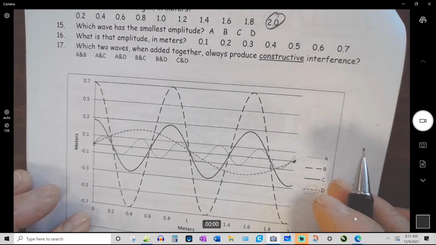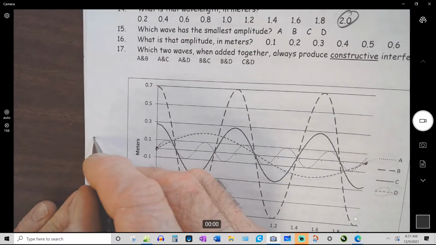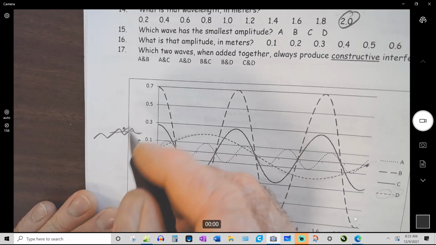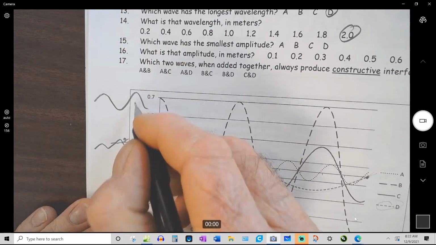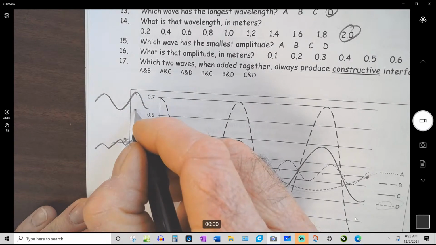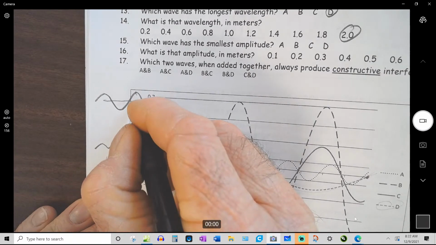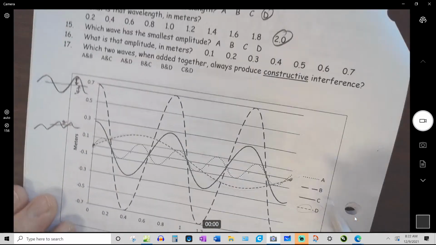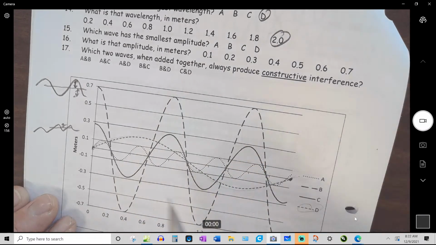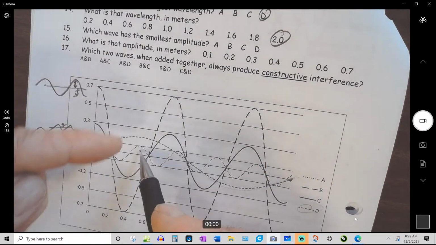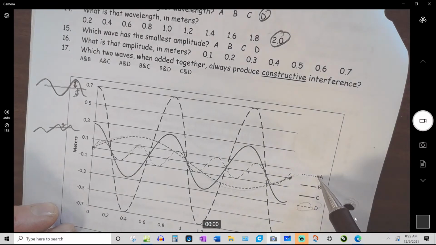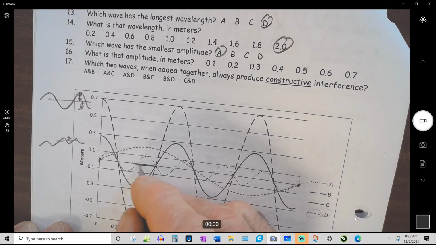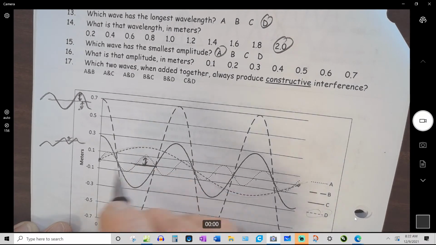Which one has the smallest amplitude? When a wave is going like this, amplitude is this distance. Let me draw it bigger. It's not the distance from a crest down to the trough, it's half that. It's the distance from there to there, or the distance from here to here. So I'm looking for the smallest amplitude. That would be the shortest wave from top to bottom, which is this one. So that's A. And what is that in meters? I just need to go to equilibrium position and find this distance, and that's 0.1.